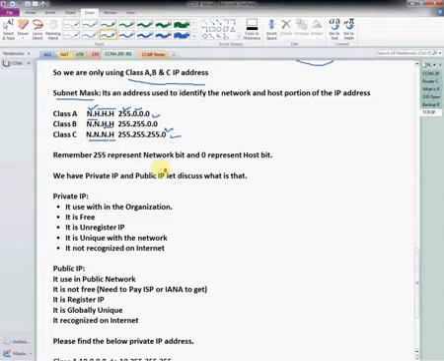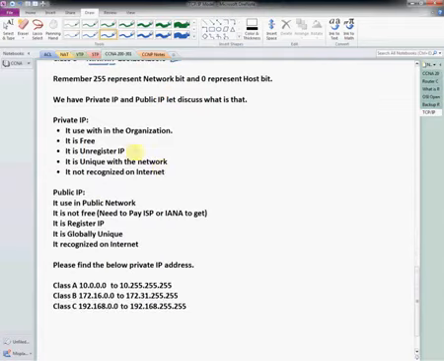We have 2 types of IP: one is private IP and one is public IP. Private IP is something we can use in our organization. It is free, it is unregistered IP, it is unique within the network, and it is not recognized on the internet. If I want to use the internet, I need to purchase a public IP from an internet service provider or from INA.